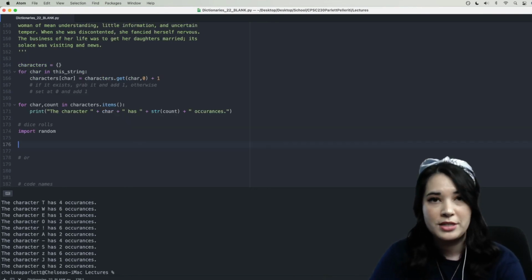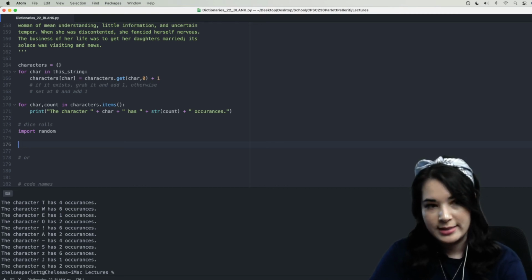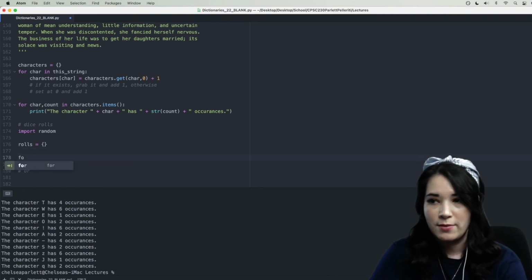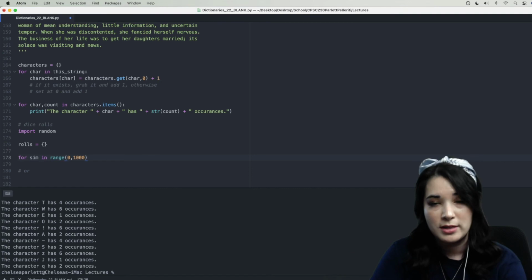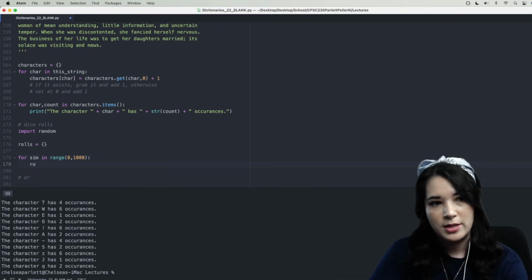Something else we can use dictionaries for is, say we want to roll a bunch of dice, and we want to keep track of how many of each number that we roll. Well, I can say rolls equals an empty dictionary. And then I'm going to simulate a bunch of rolls. I'm going to say for sim in range 0 to 1,000. So this is going to give us 1,000 starting at 0 up to 999, 1,000 simulations of a dice roll. So I'm going to say roll equals random.randint.